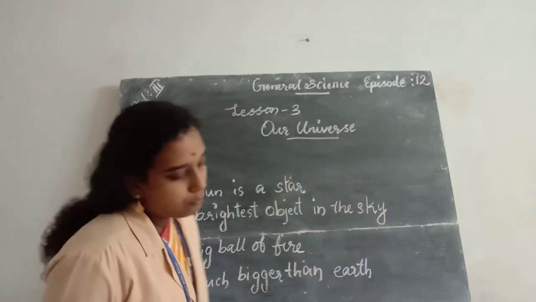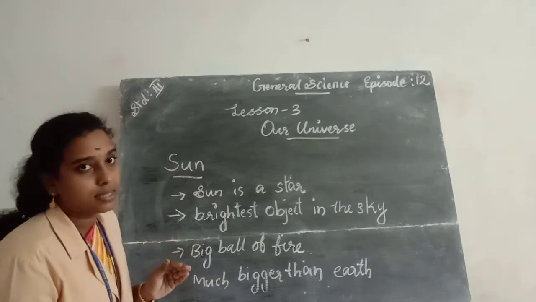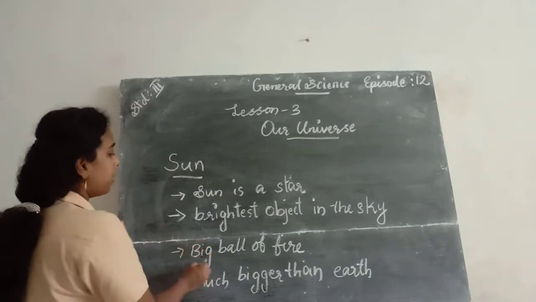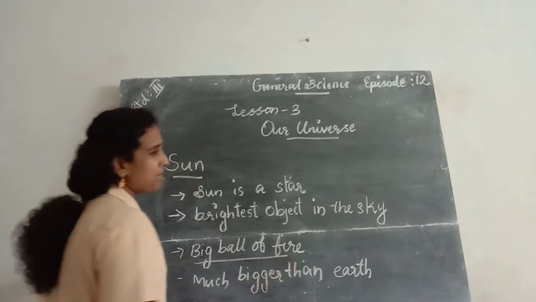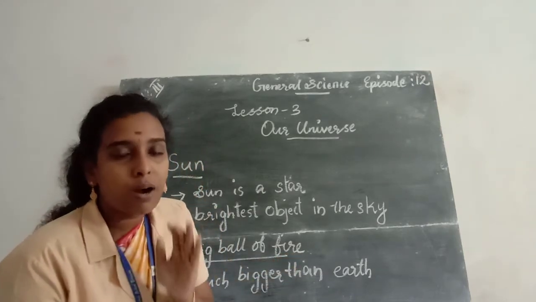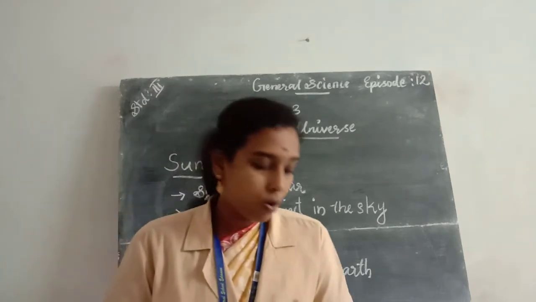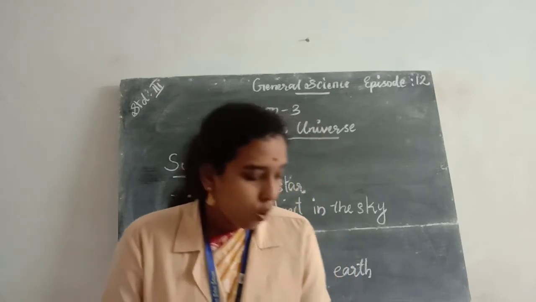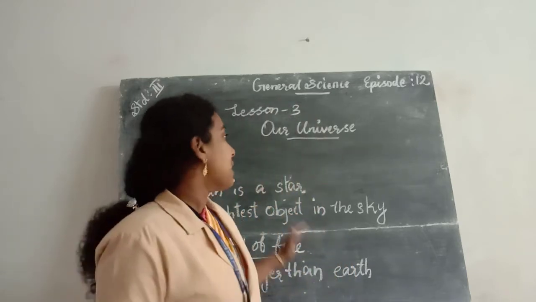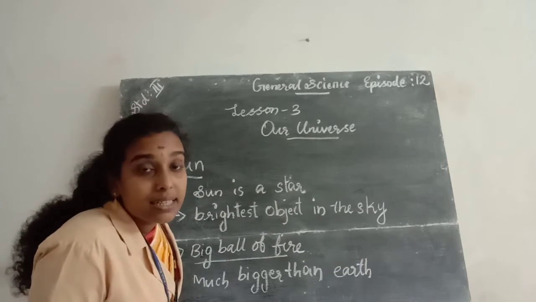Then, the sun is a ball of hot gases. And the sun has its own light and heat.